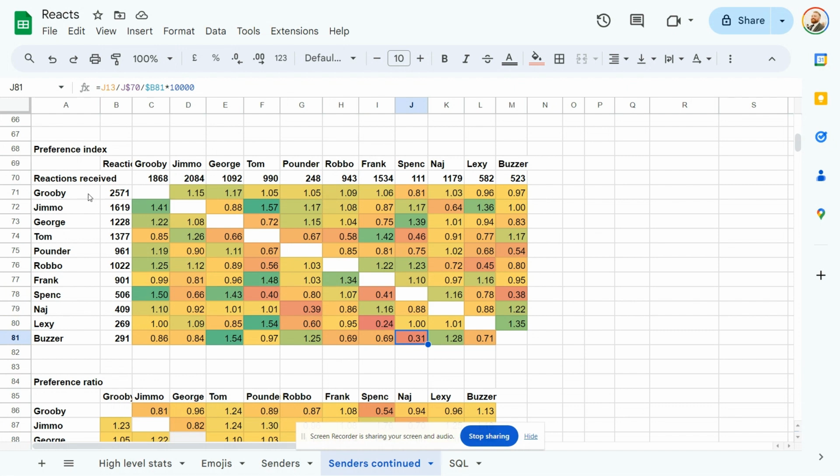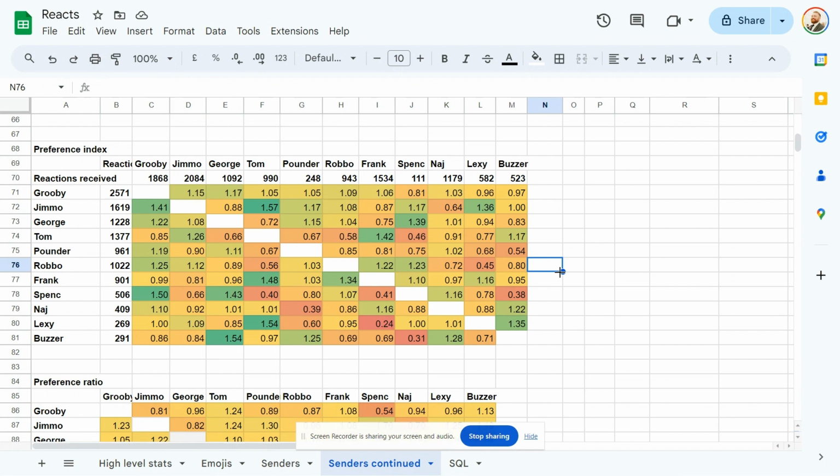So me, Frank, and George, we're not heavily biased against anyone. So the data's saying I'm the least biased. I'm the most impartial. I don't really like anyone in particular. I don't really hate anyone in particular. I like you all the same, guys.